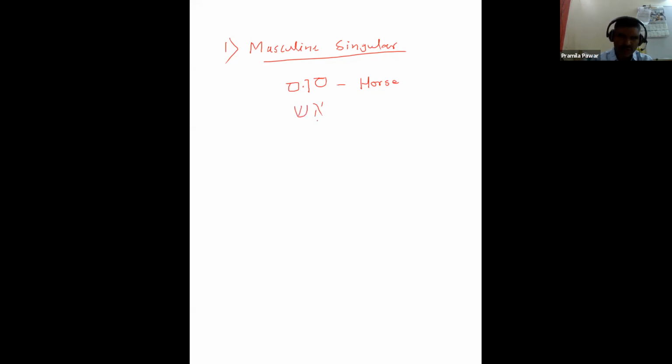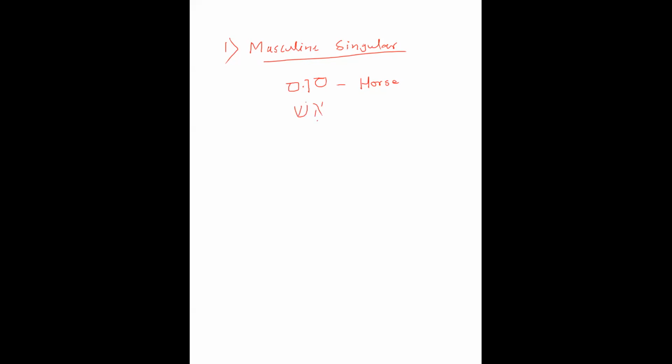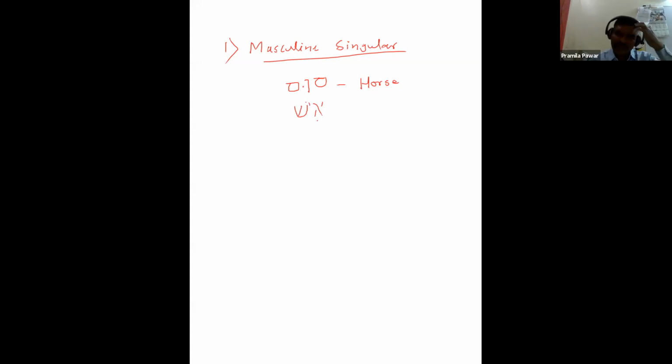Now ish means man. This man is also masculine singular.